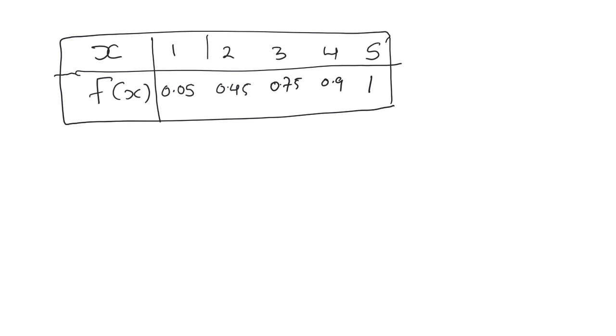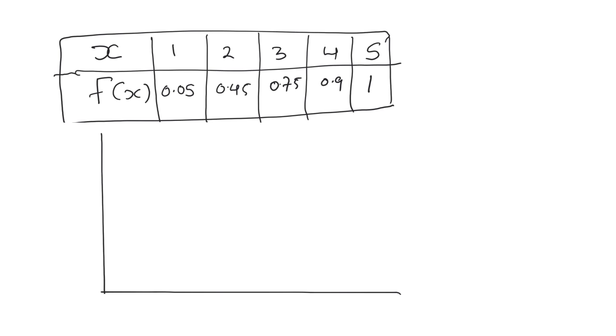Okay, so we have the cumulative distribution function, and if you are told to plot the cumulative distribution against the x values, this is what you end up with. On the vertical axis, we plot the cumulative probabilities, and on the horizontal axis, the x values.